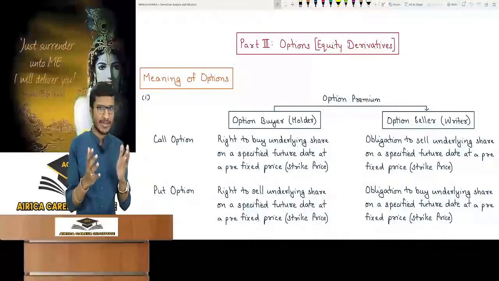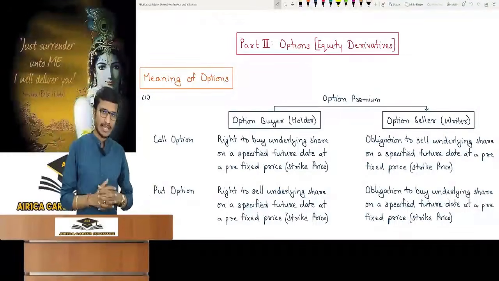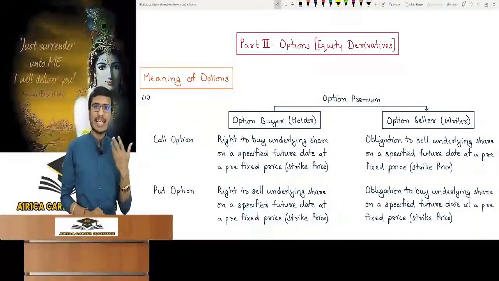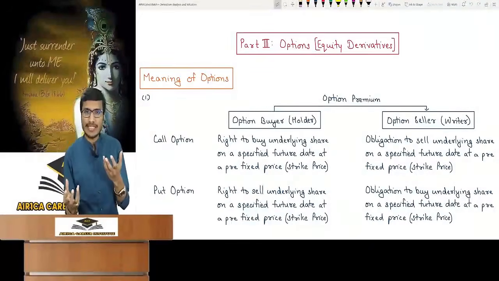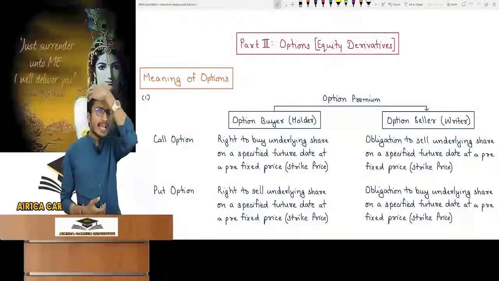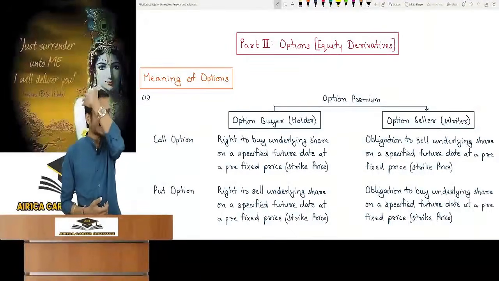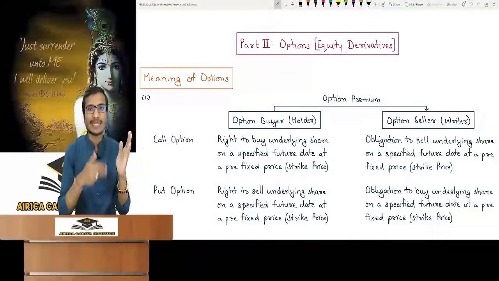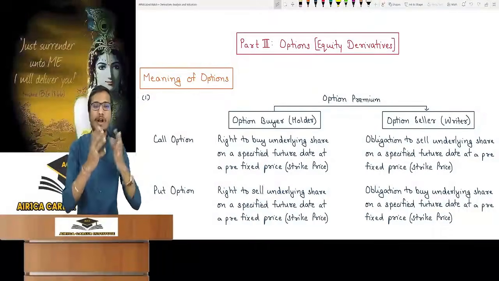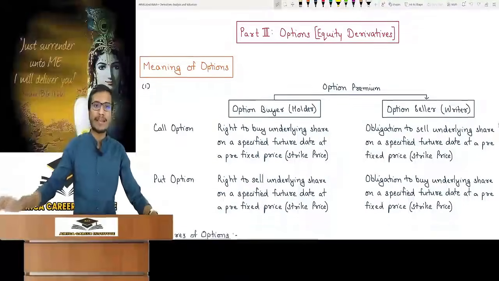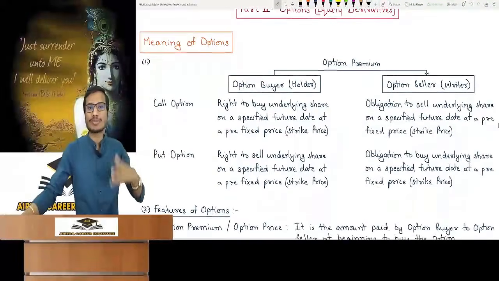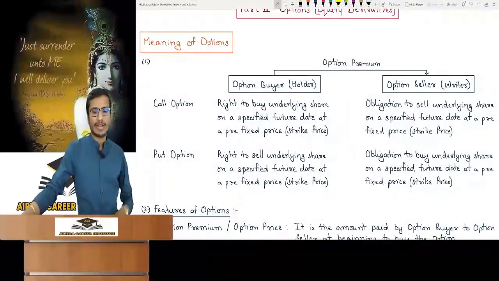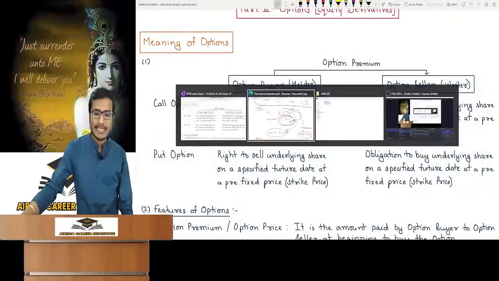An equity derivative is the same as a contract for doing a transaction on a future bet. You can call it anything as per your will. What is the underlying asset in this contract? Equity, share or index. What will be the extra condition in this contract so that we can call it an option nature contract? If there is an extra condition, then only it will be option nature. How will we know that it is an option nature contract? So the meaning of options is written. What are options? Let's understand that. Which derivative contract will be called an option contract? This is the most important thing to understand.